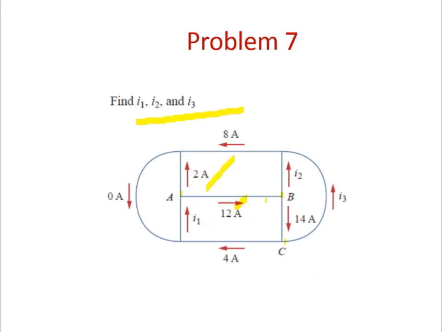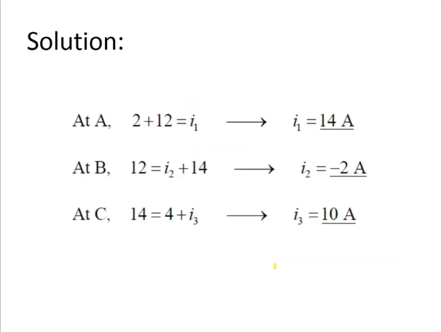Say for B, 12 plus 12 equal to I2 plus 14. That is your equation. For node C, 14 equal to I3 plus 4 amps. That is the equation. See, you got this same equation here. When you solve, you will be getting the current terms.